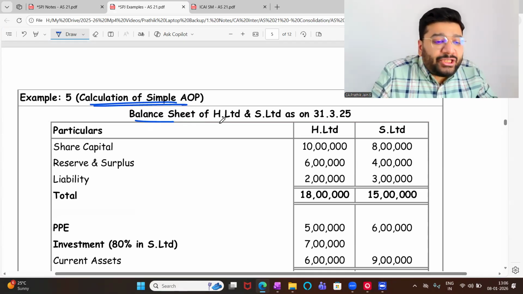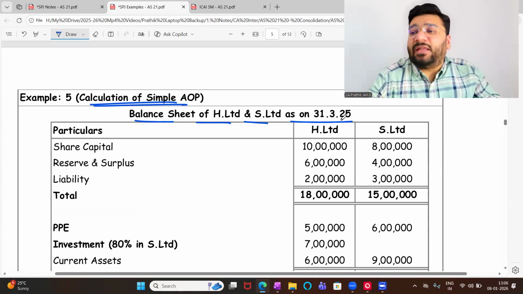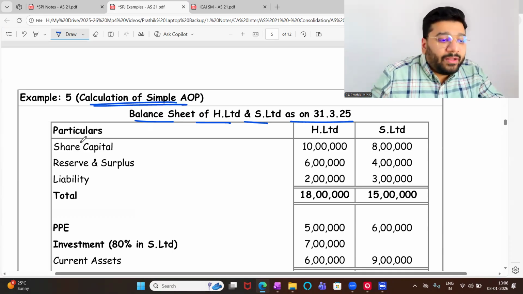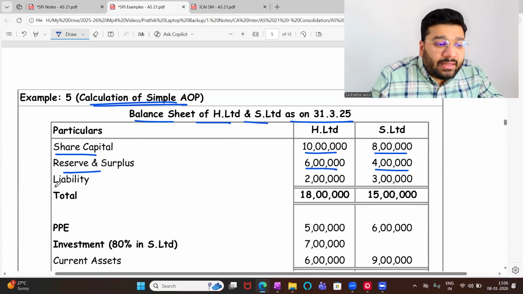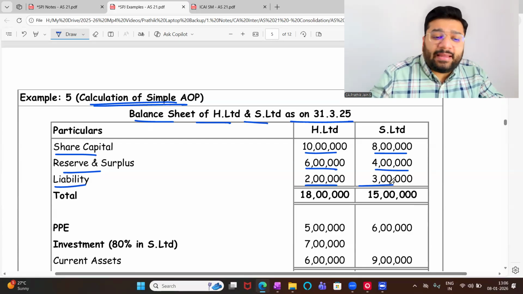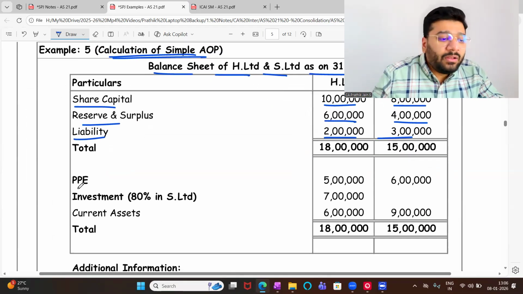Now, the balance sheet of H Limited and S Limited as on 31st March 25 is given. Share capital of H Limited 10 lakh, S Limited 8 lakh. Reserve and surplus of H Limited 6 lakh, S Limited 4 lakh. Liability, meaning current liability, 2 lakh and 3 lakh. Any objection? Property, plant, equipment of H and S is given. Investment.